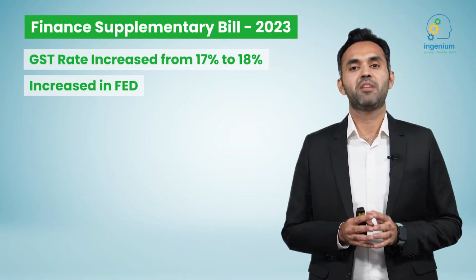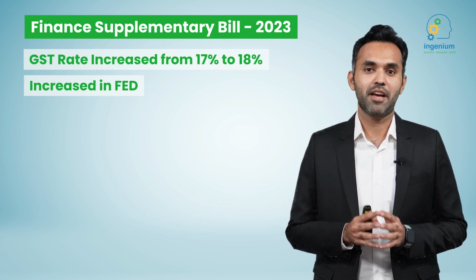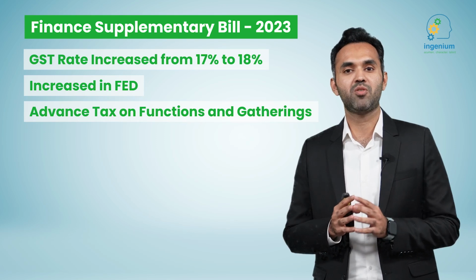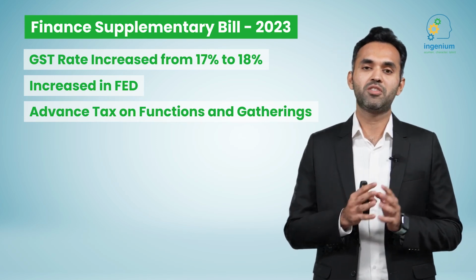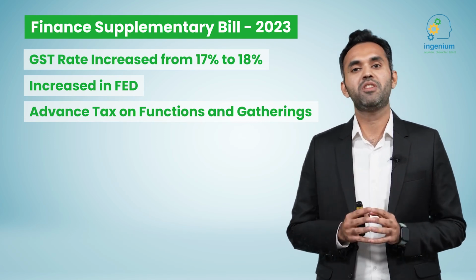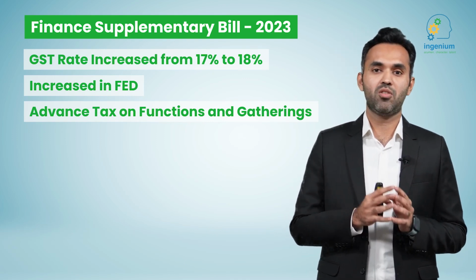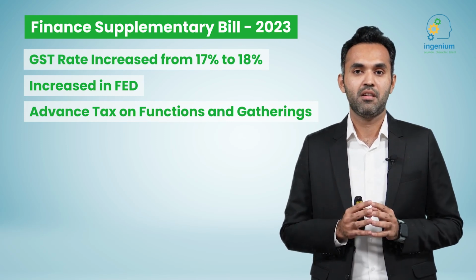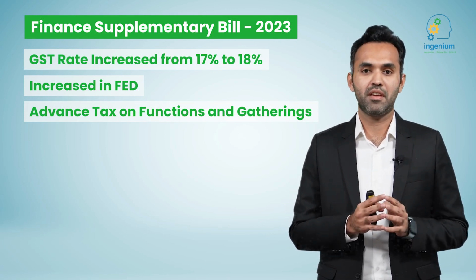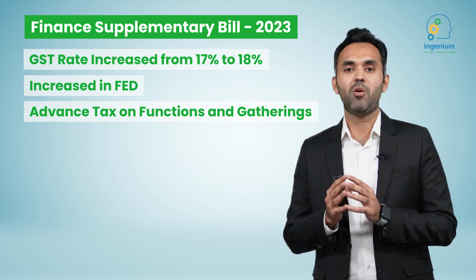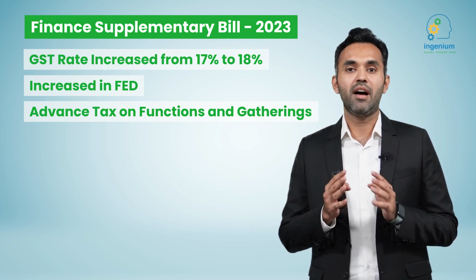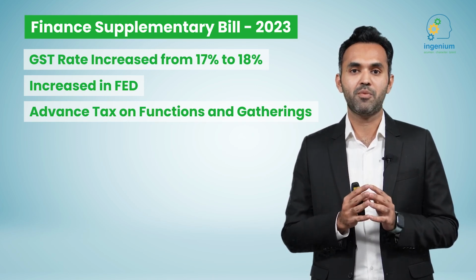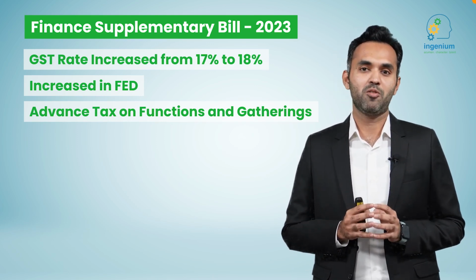Now let's talk about some changes in terms of the income tax ordinance. The first change within the income tax ordinance is the reintroduction of advance tax on functions and gatherings. This provision was already there within the income tax ordinance, but it was removed in 2020 through Finance Act. Now this provision has been introduced once again, and owners and operators of marriage halls are required to collect advance tax at the percentage of 10% from the final amount of bill.